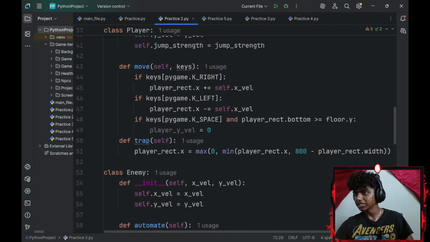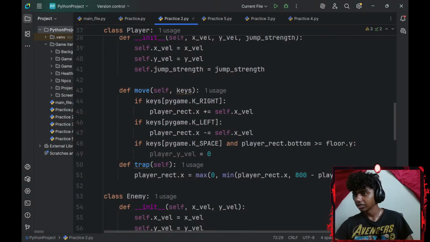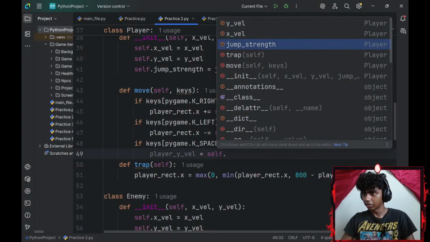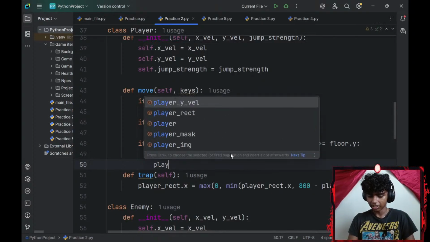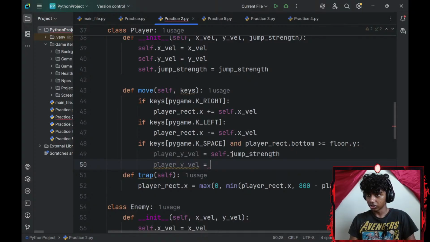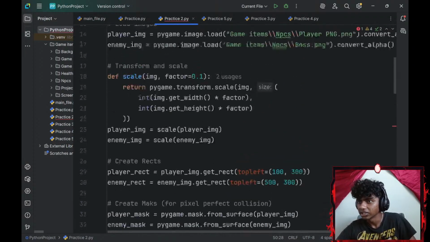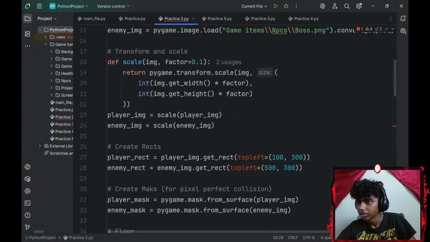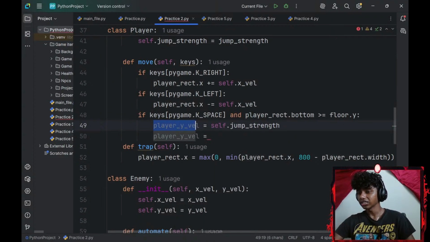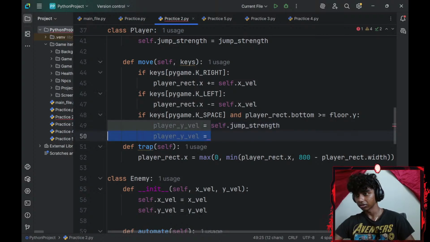Alright, let me see if I messed up in my movement. Player velocity equals 0. Okay, there we go, I messed up here. Equals self dot jump strength, and then my player underscore velocity equals 0. Wait, y-axis velocity. I definitely imported something. I didn't. Okay, if my keys are index of pygame.key space and my player underscore rect is greater than or equal to my player bottom, my player underscore y-axis underscore velocity equals jump strength.